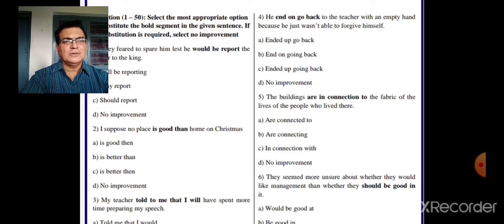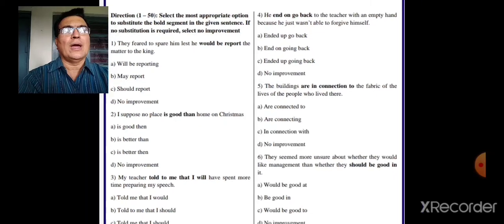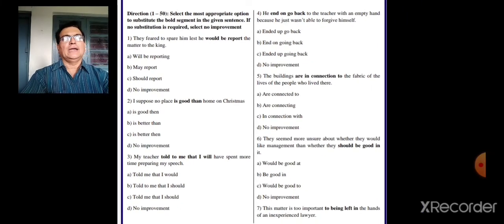They seemed more unsure about whether they would like management than whether they should be good in it. Now here, good in. Whenever good in comes, after that what should follow? A verb has to follow. Is good in writing poems. Good in, then the ING form. But when you want to refer to the noun or subject, good at English. So here it should be good at because it is followed by it.